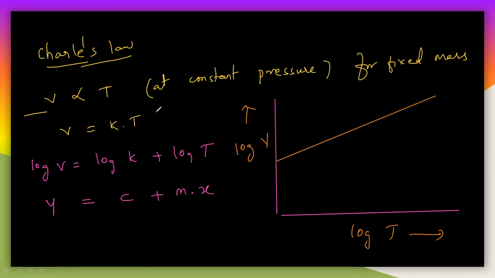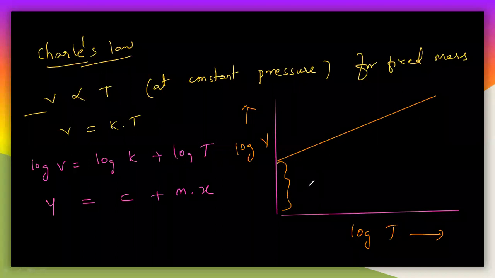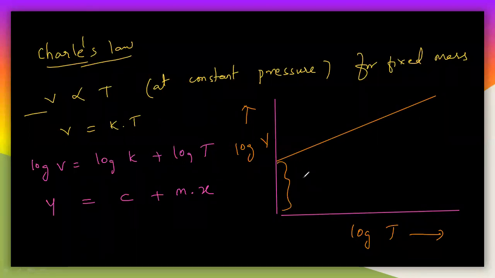Here you have to understand these things. This is c, nothing but the constant which is log k, and this is the slope which is 1 here. So 1 into mx plus c, the slope which is 1 here, and x is nothing but log T. So you will get the graph like this. So this is the Charles law here. This is also an important thing here.